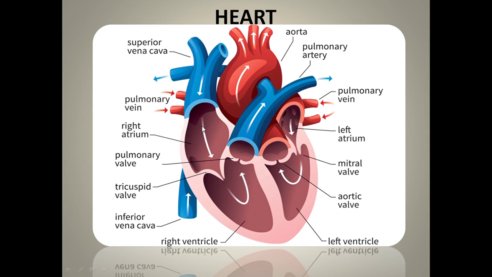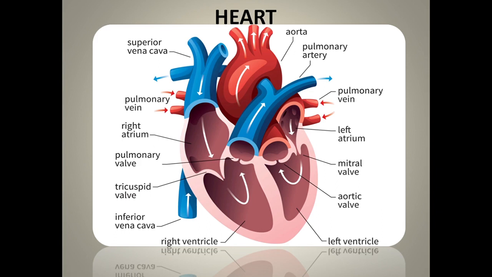When the right atrium is full, it will contract, the blood will pass through the tricuspid valve, and it will reach the right ventricle. Now an important point about this valve. Once the blood flows to the right ventricle, this valve will close. Valves are always unidirectional.